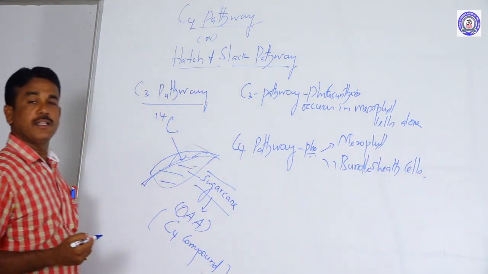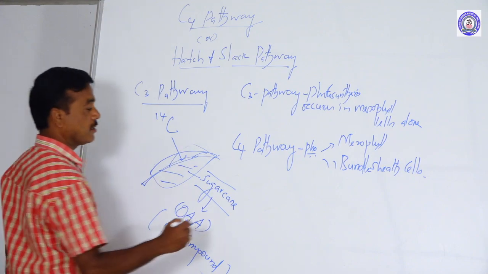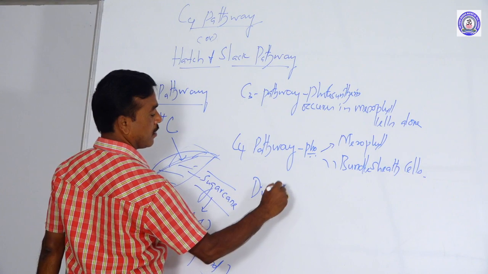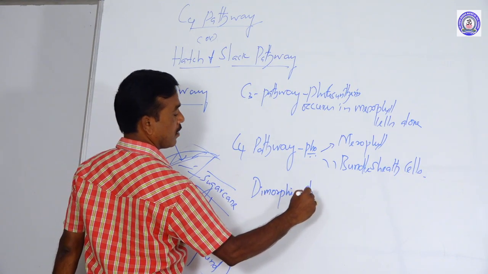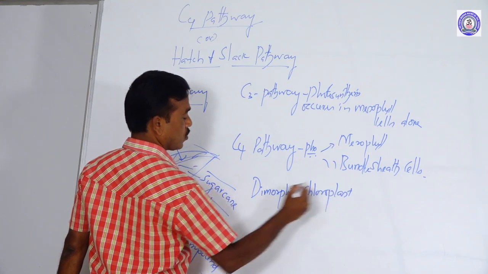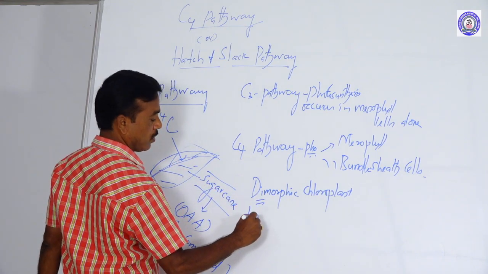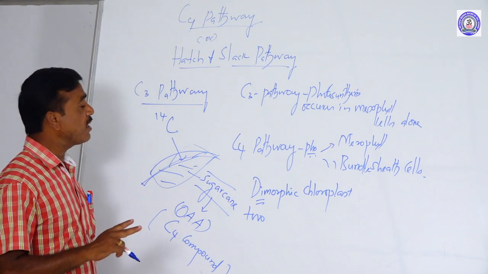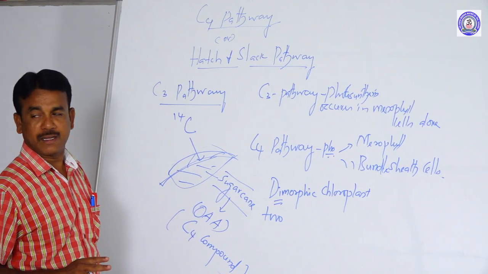That's why C4 plants are commonly called dimorphic chloroplast plants, since di means two: two different kinds of photosynthetic mechanisms are present.